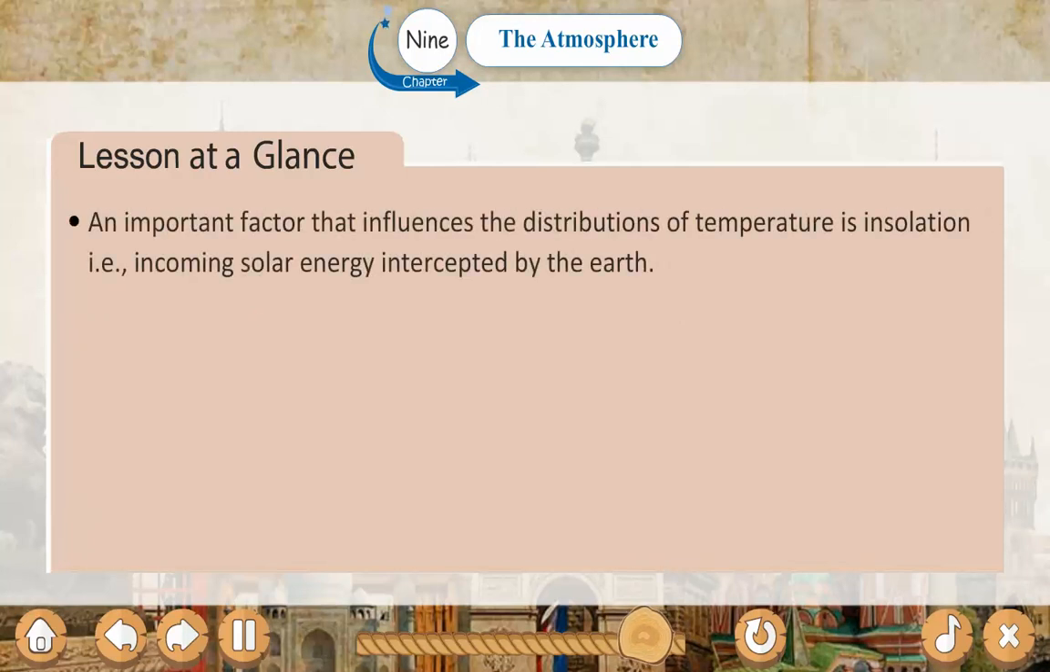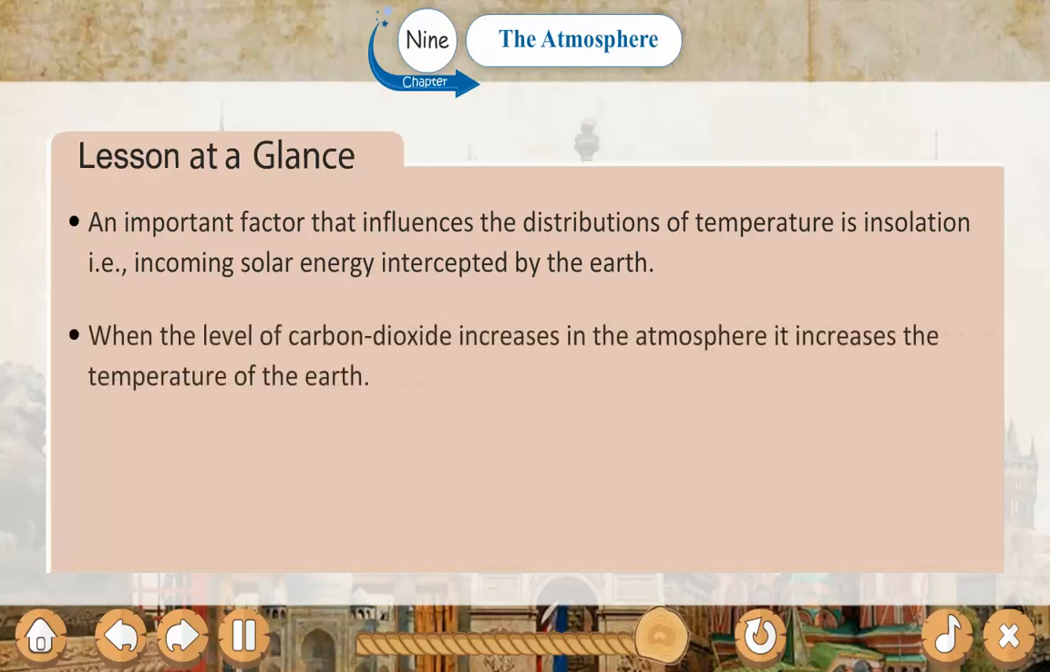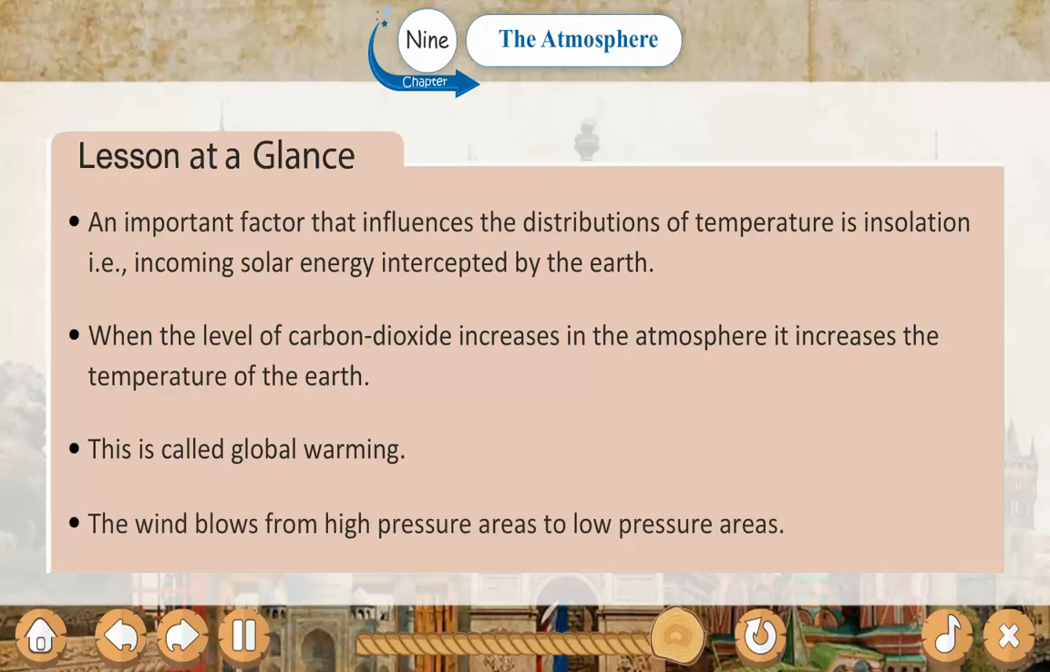An important factor that influences the distribution of temperature is insolation, example, incoming solar energy intercepted by the earth. When the level of carbon dioxide increases in the atmosphere, it increases the temperature of the earth. This is called global warming. The wind blows from high pressure areas to low pressure areas.